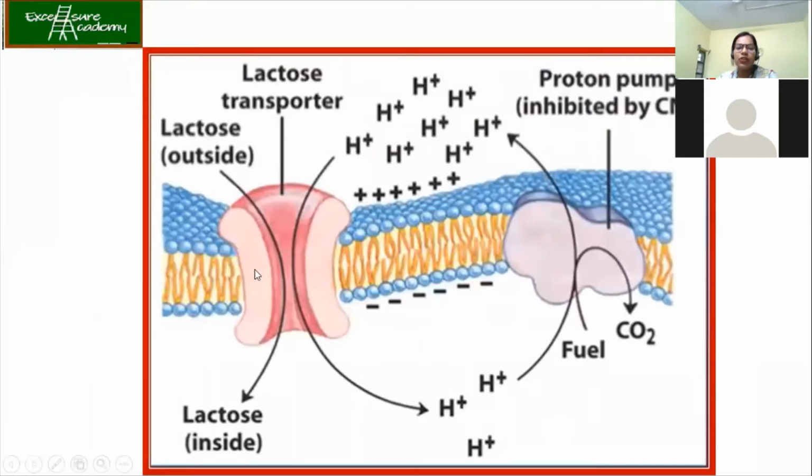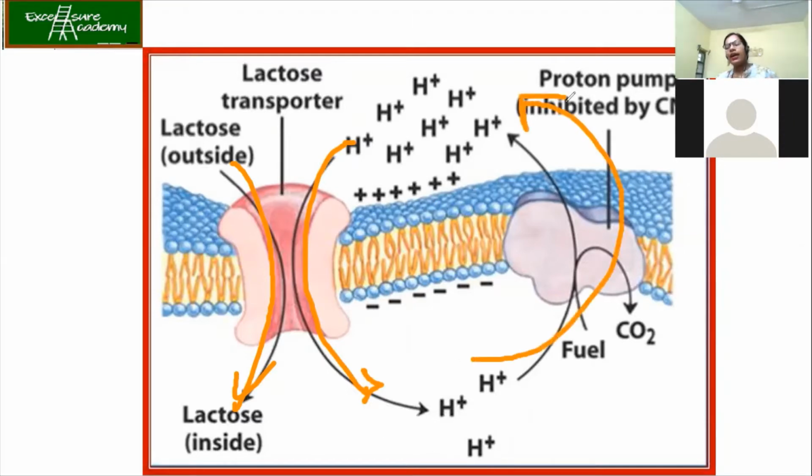If you see over here, you have this as your lactose permease. We see that lactose and H plus from outside have been shared. Okay, so it means both are going inside of the cell. Now whenever there is excess H plus over here, it will go back to the extracellular side because many H plus pumps are available. Now what you have to remember over here is that the proton pump can be inhibited by CN minus. What is CN minus? It is cyanide.